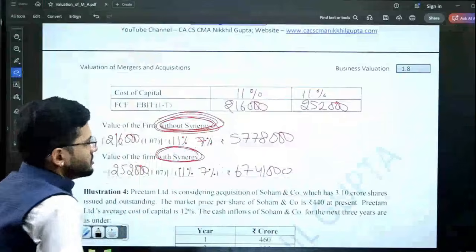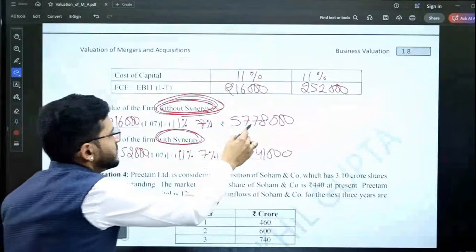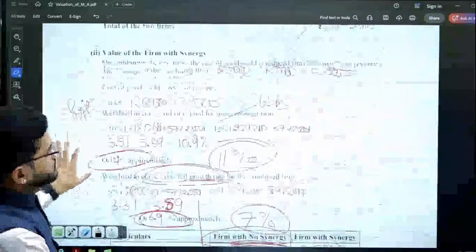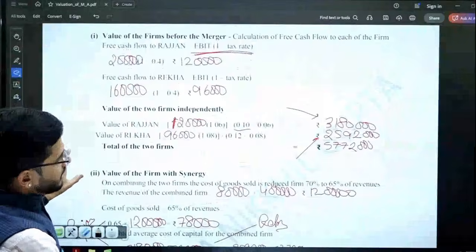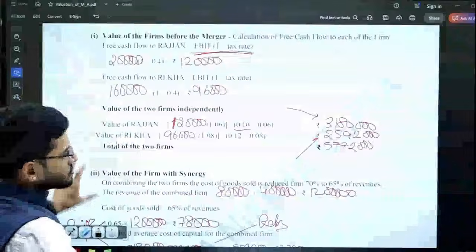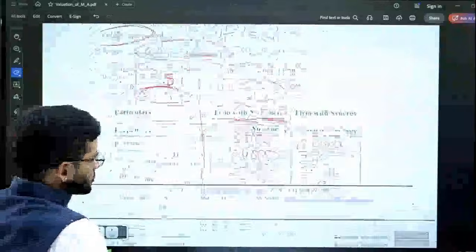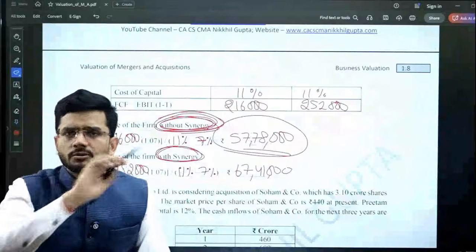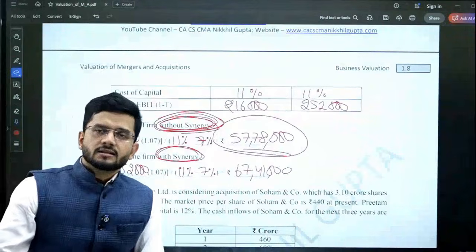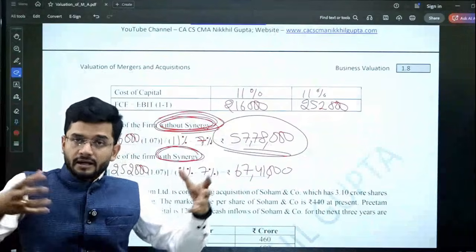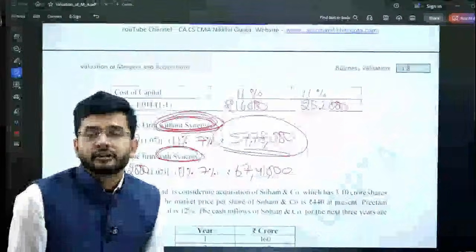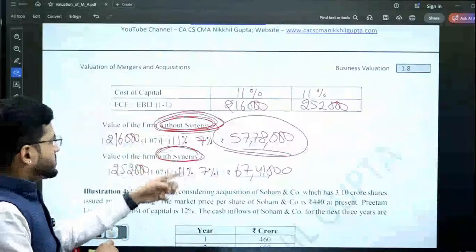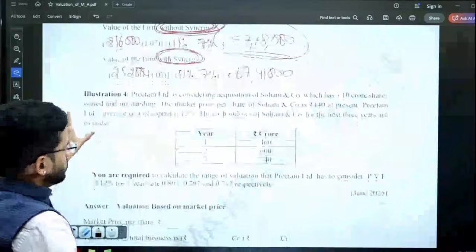The individual values, computed without any calculation, were 57,72,000, almost equal to the value with no synergy. So the value with no synergy can also be computed by combining the individual firms' values without synergy. That can also be one of the methods.